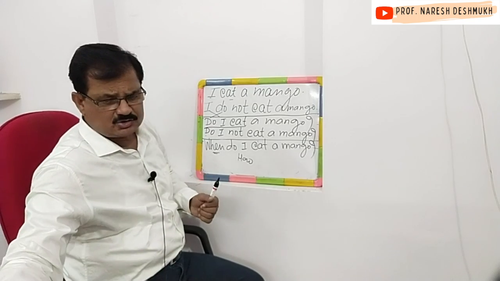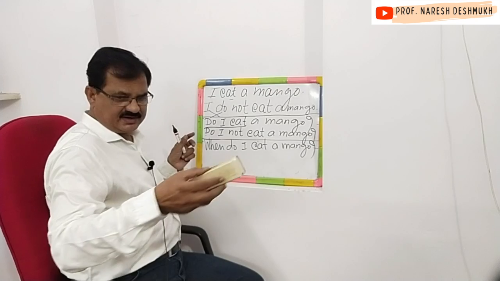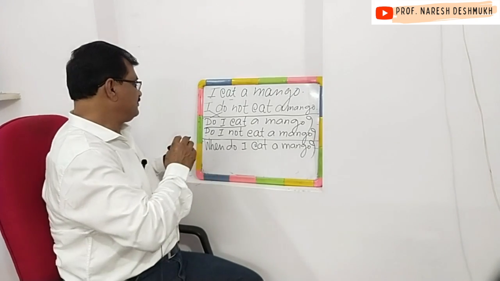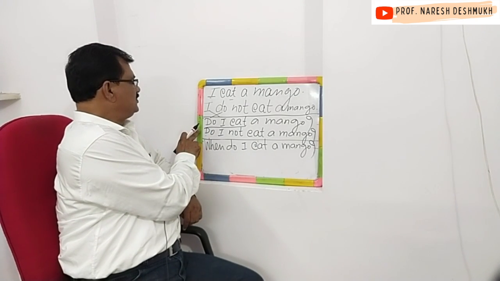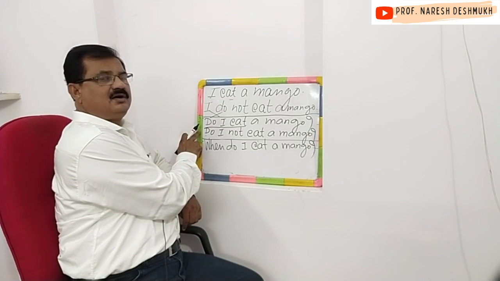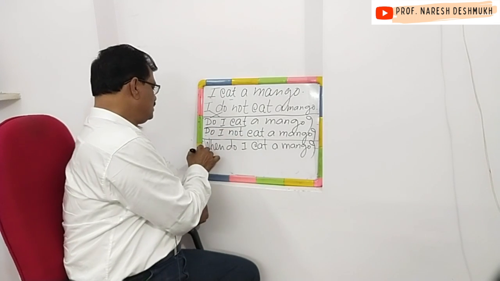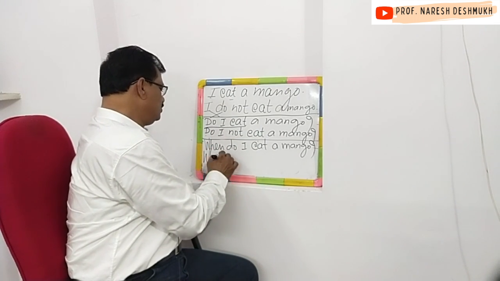Okay. So this is affirmative, and now let us make a negative WH question. Let us use here why. Why do I not eat a mango?